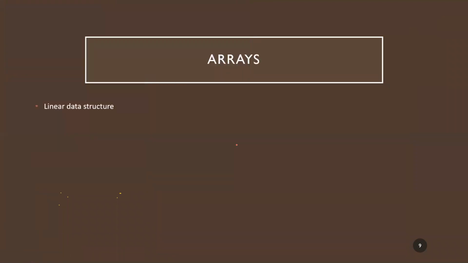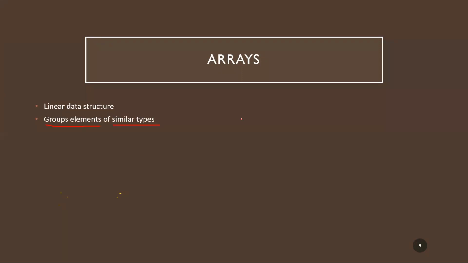So next we have arrays. An array is basically a linear data structure. Why is it linear? We'll check it out, because we store the information in contiguous memory locations. So indirectly, an array is nothing but contiguous memory locations in which you'll be storing data of a particular type. Here we are grouping elements which are of similar data types.